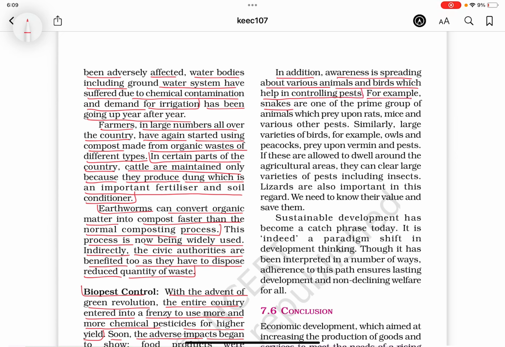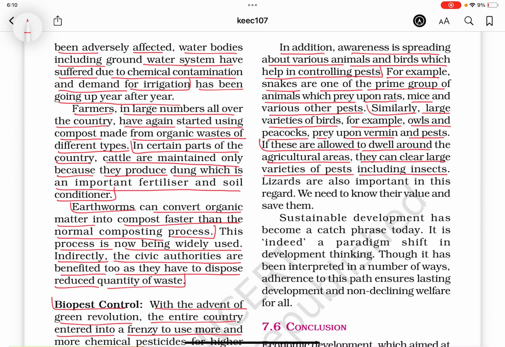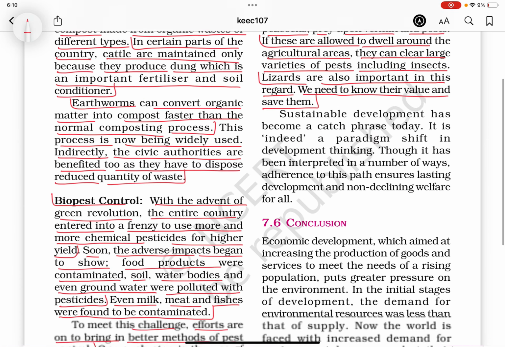For example, snakes are one of the prime group of animals which prey upon rats, mice, and various other pests. Similarly, large varieties of birds, for example, owls and peacocks, prey upon vermin and pests. If these are allowed to dwell around the agricultural areas, they can clear large varieties of pests, including insects. Lizards are also important in this regard. We need to know their value and save them.